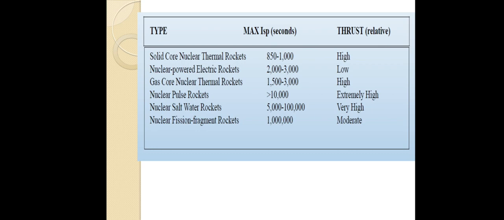This is also one kind that I think is not familiarly used. Here we use AM-242, I think, as the fuel. AM-242 is one isotope only. By using this isotope we can produce propulsive forces. If you use this technology you will get specific impulse of around 10 lakh, and it gives moderate thrust levels.